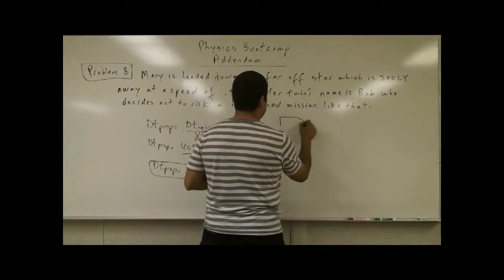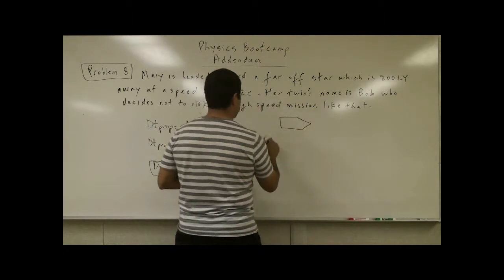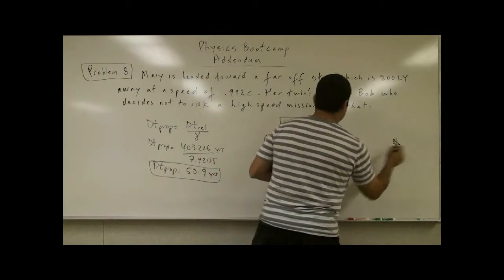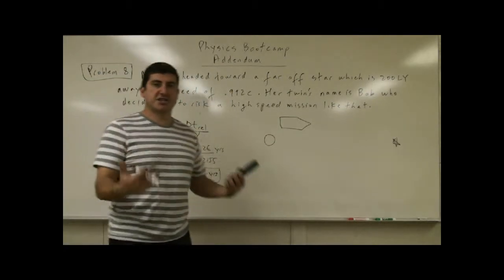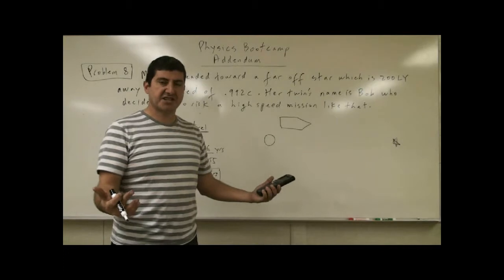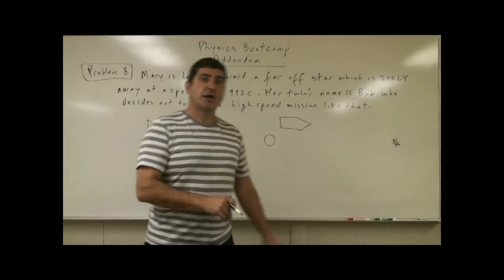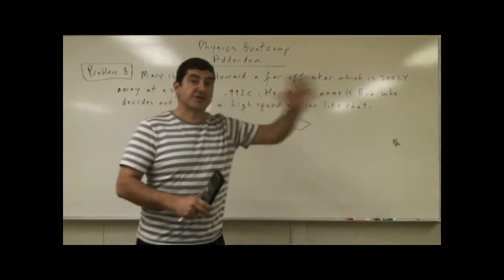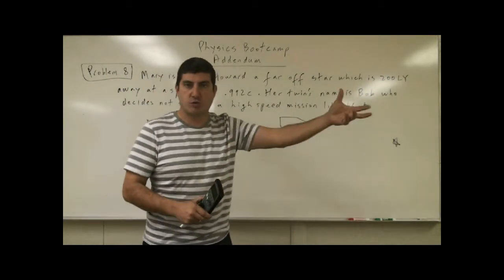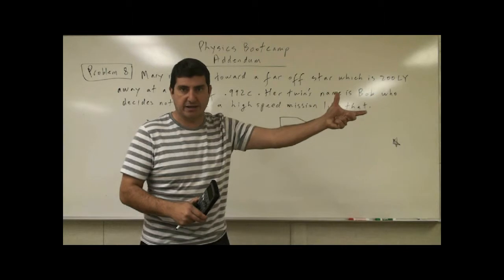From Mary's perspective, she is the one that is standing still. Of course, when she first takes off, she knows she's the one that is accelerating, right?